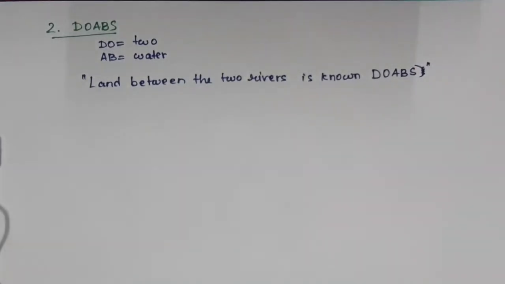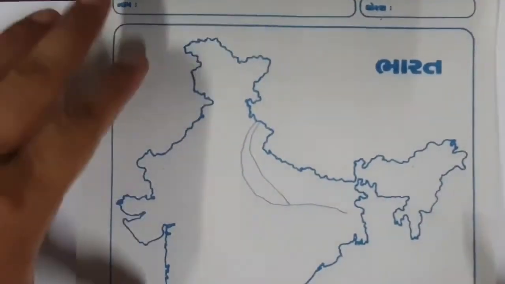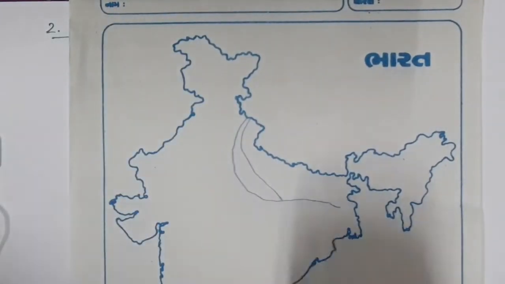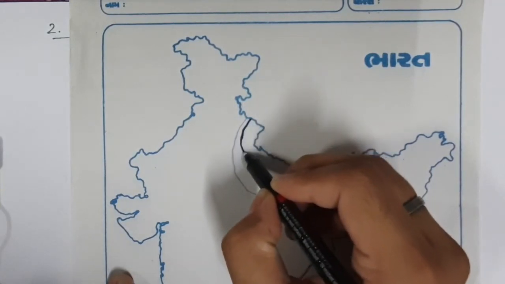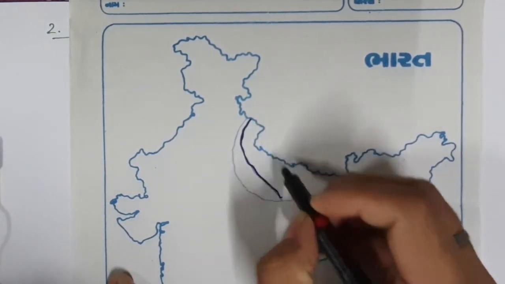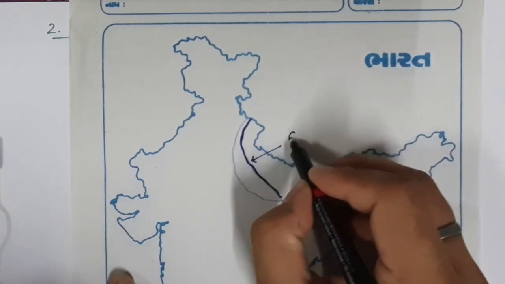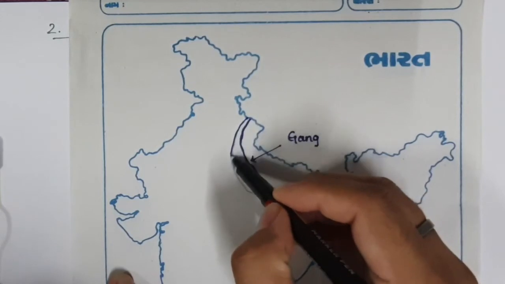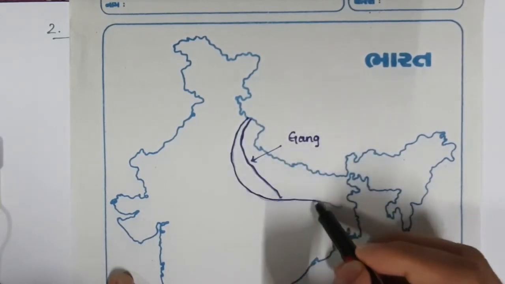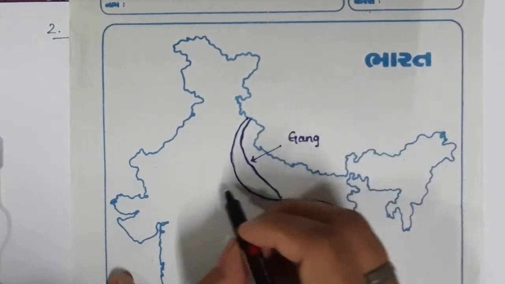Fine. So let us try to understand this with the help of a map. As you can see over here, this is the river Ganga, and the other one is Yamuna.